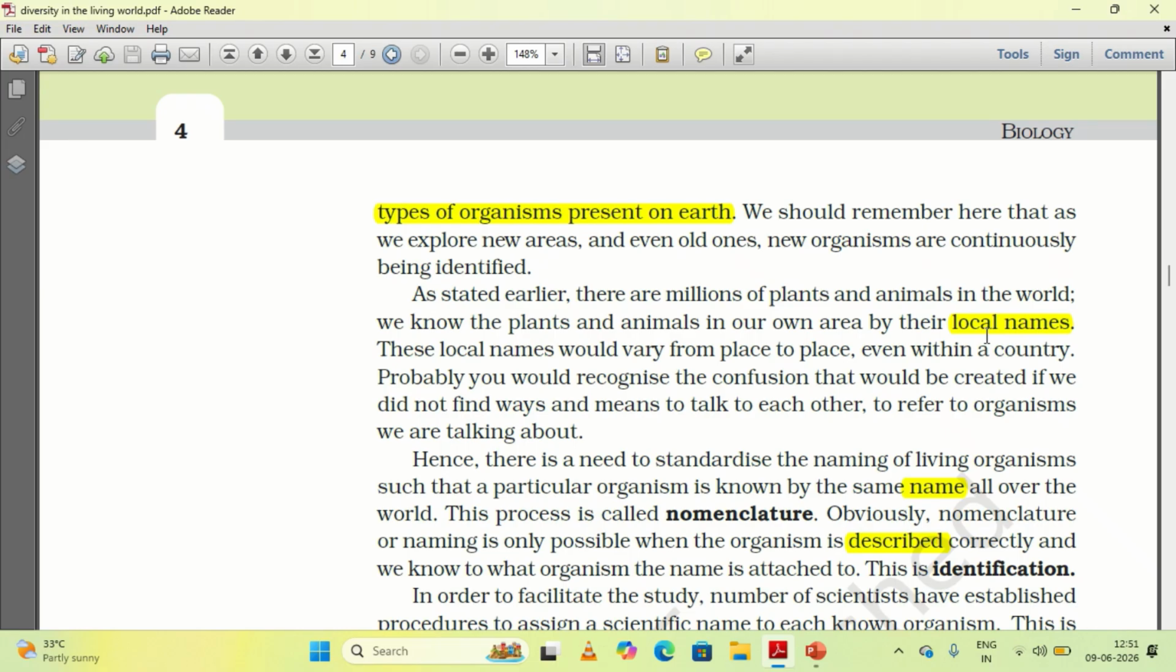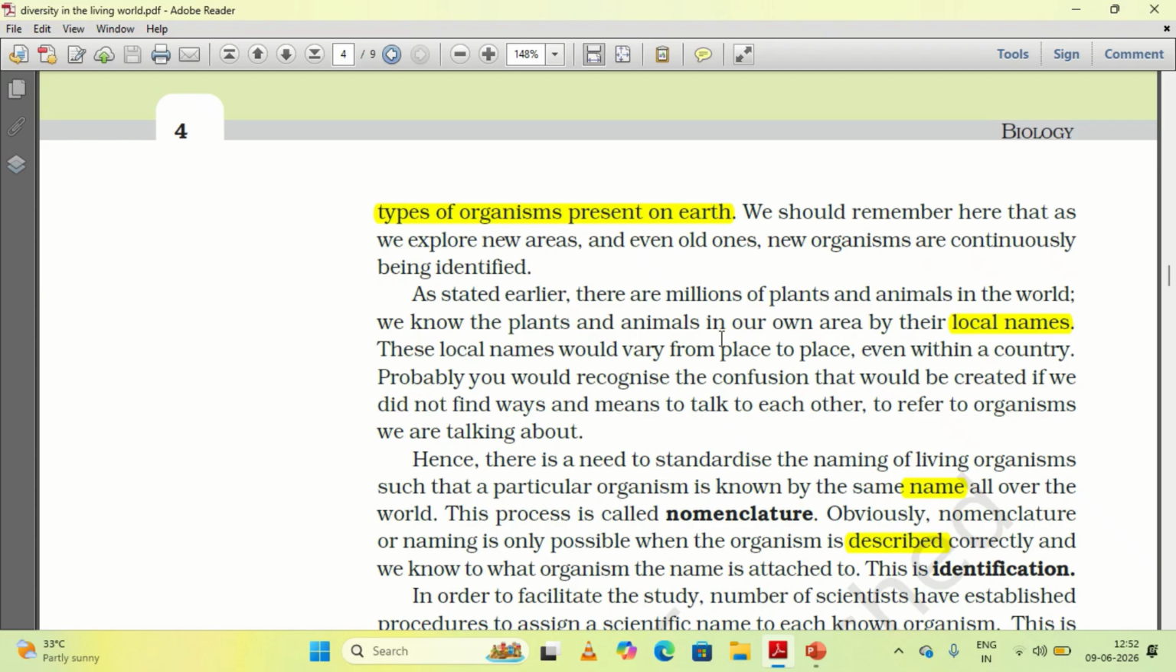At different locations they are known by different local names. For example, your favorite food pani puri is known by different names in different states. We call it pani puri at one place, puchka in another place, golgappa in one state. By different names. Likewise, these living organisms are also known by different names in different states. So it creates a sense of confusion among the living population.